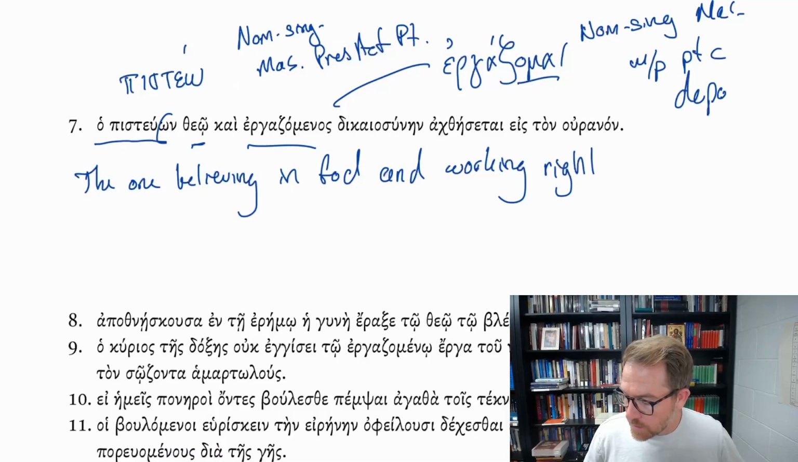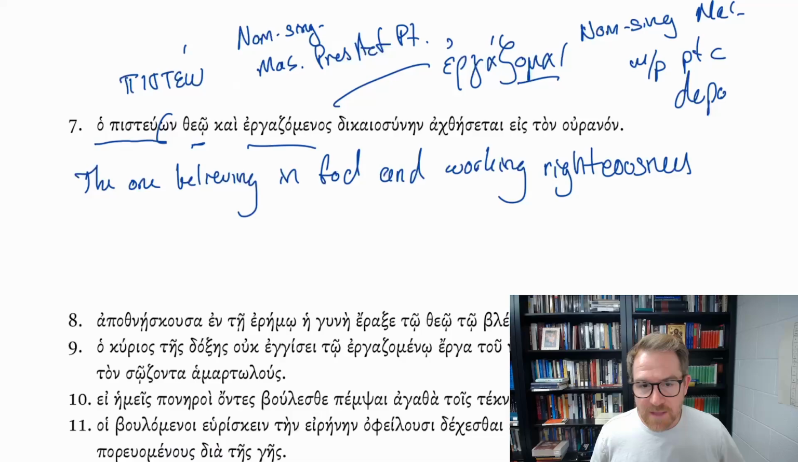And you might go, well, you can't do righteousness. Except you see Jesus saying precisely this in Matthew 6. Be careful, watch out for doing your righteousness before men, because they will see you and you will receive your reward. Instead, do your righteousness for your Father. So the one, not the ones, not plural, the one who believes in God and the one working righteousness, ak thesatai.